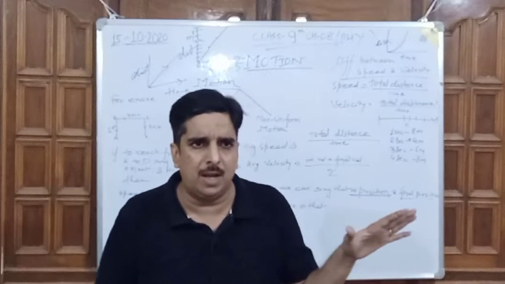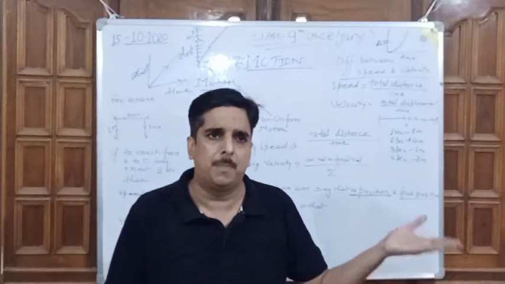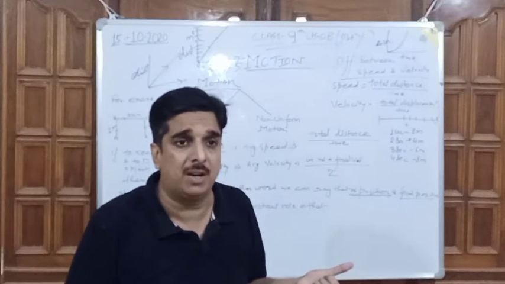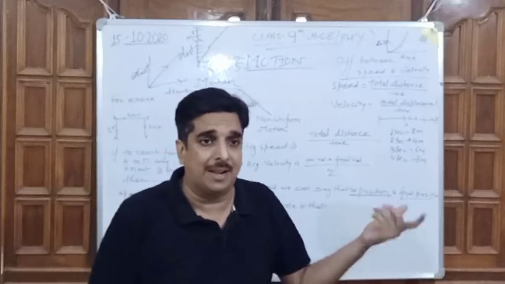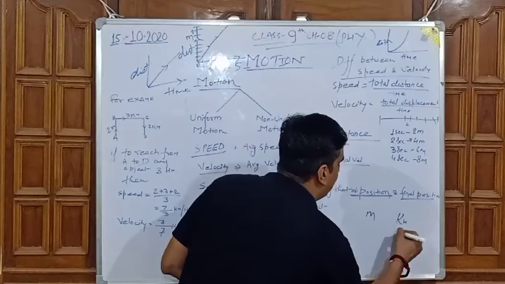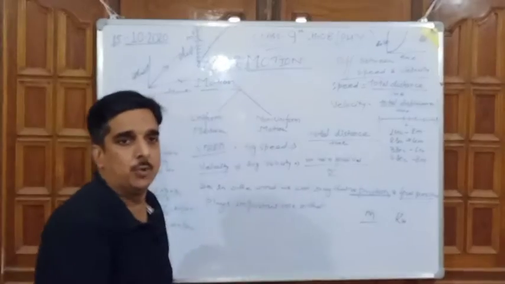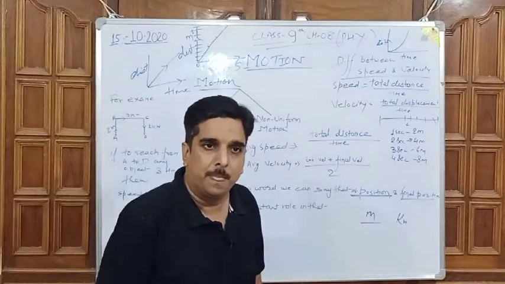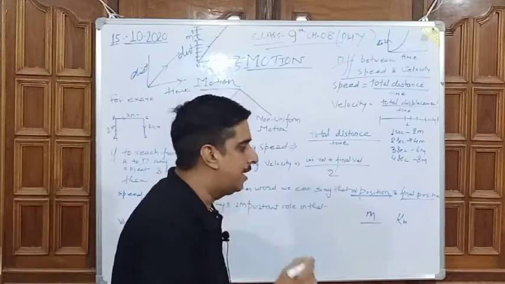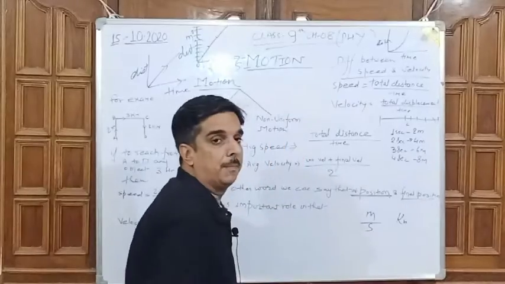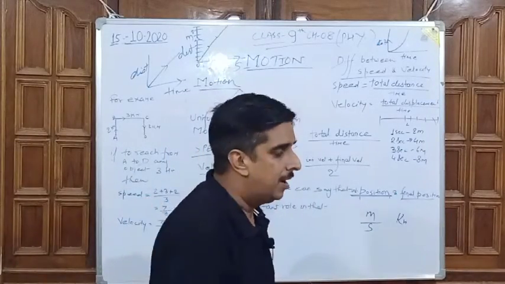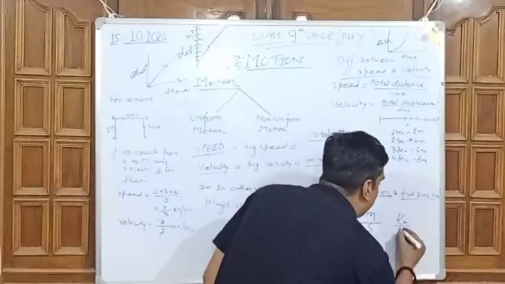The definition of speed is very clear: the traveled distance per unit time is known as speed. The unit of traveled distance is either meter or kilometer. If we take the unit as meter, then for the time duration we consider second, so the unit will be meter per second. And if we take the measurement in kilometer, definitely kilometer per hour.